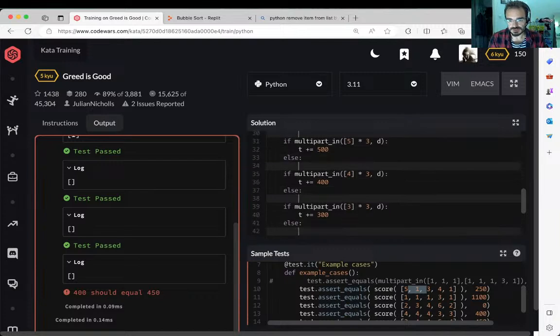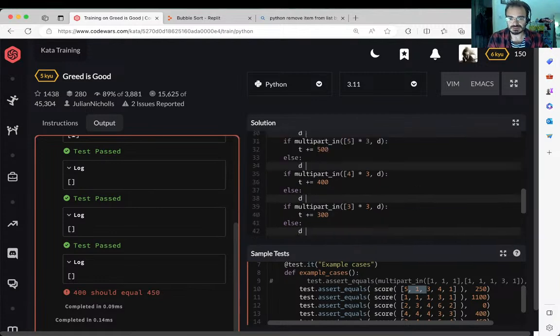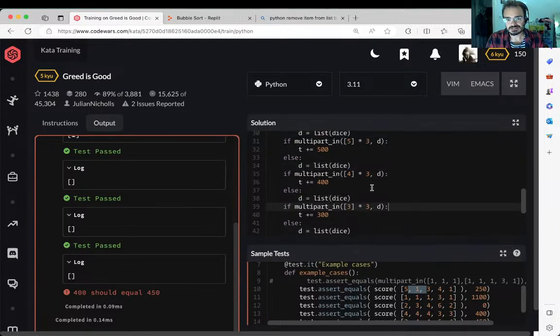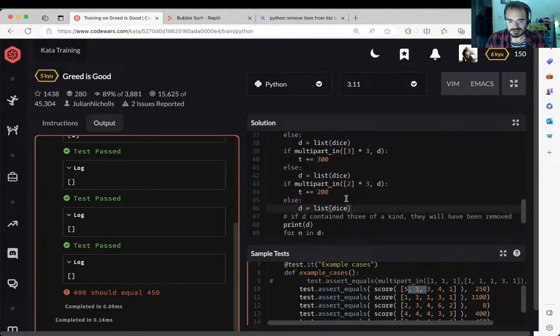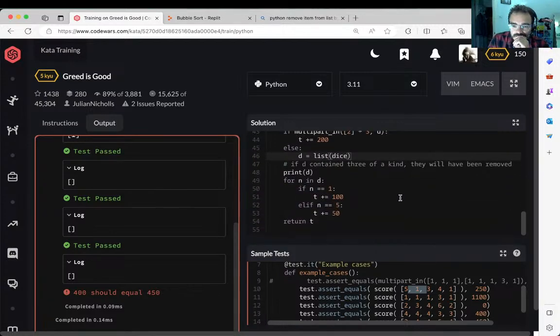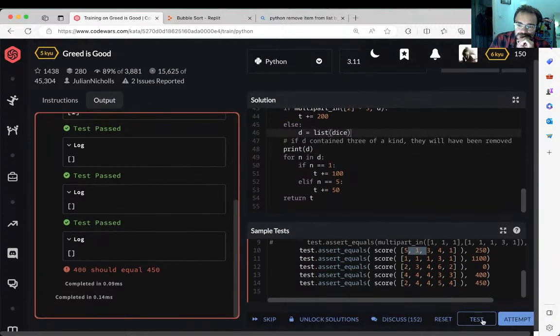And that else would then be, I couldn't match a three of a kind, so I'm going to just say, let's restore the deep copy of dice again. And then just have it as well here.